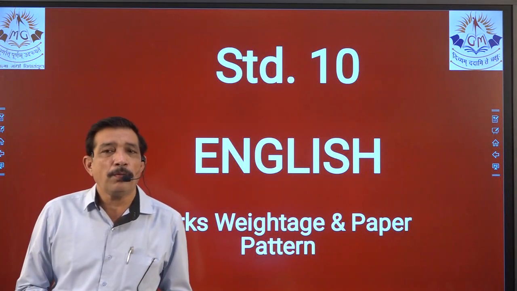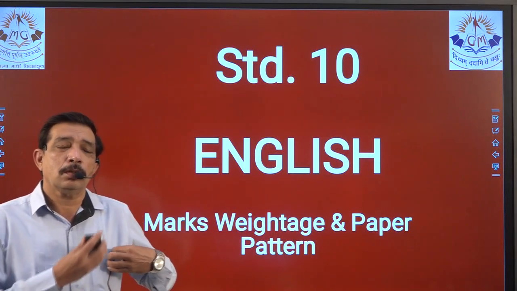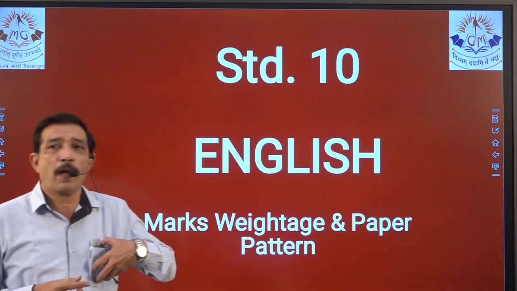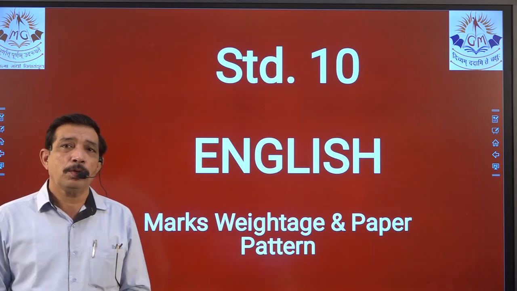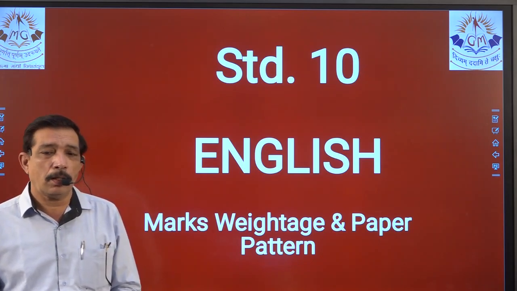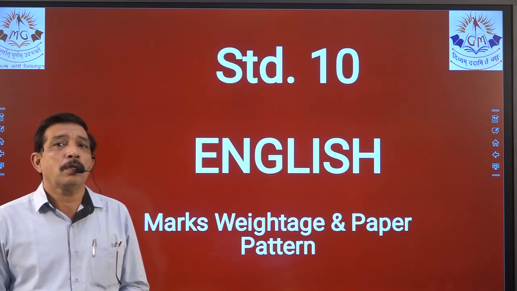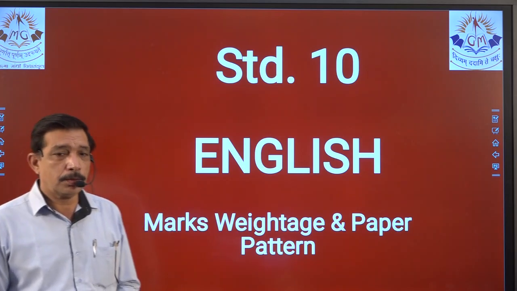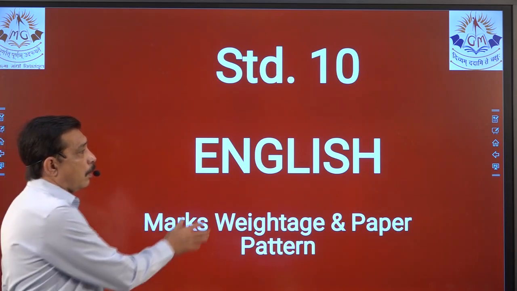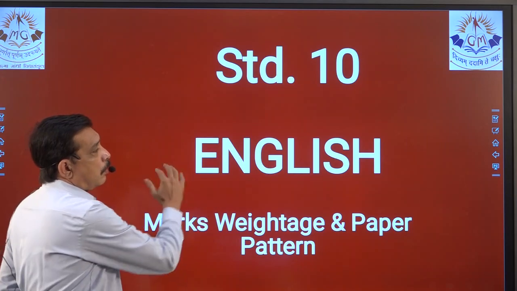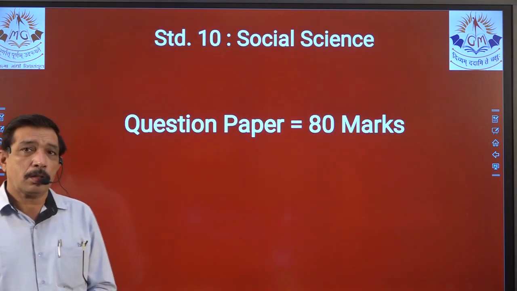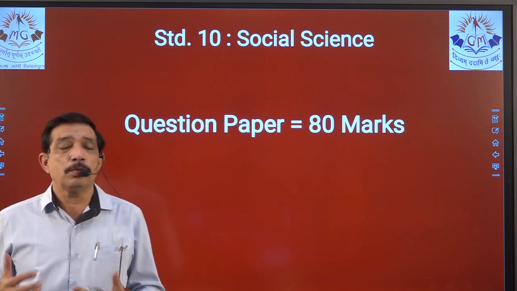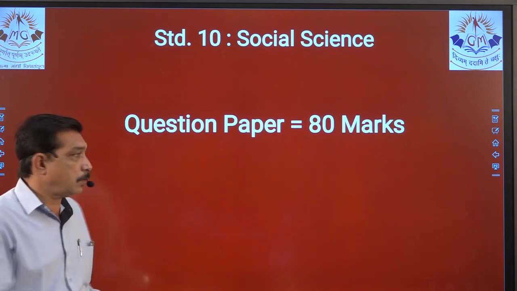So, students, we have already discussed the marks weightage and paper pattern for the social subject. Now we are going to discuss the marks weightage and paper pattern of the subject of English. The question paper will be of 80 marks, which is divided into certain sections that we are going to discuss.